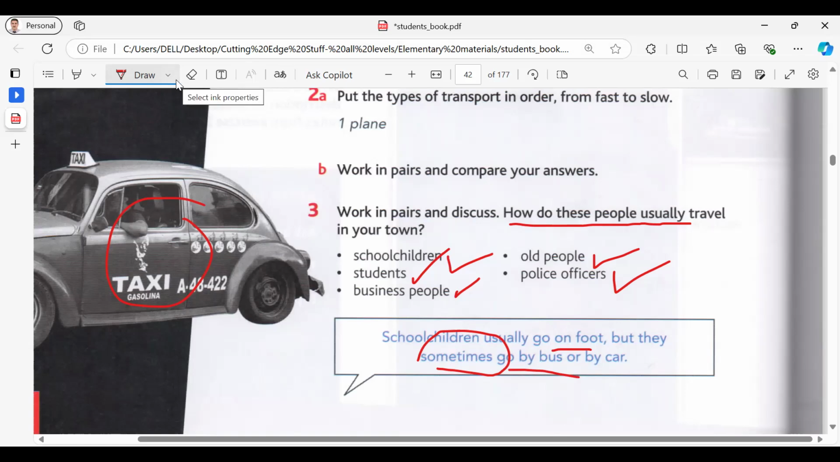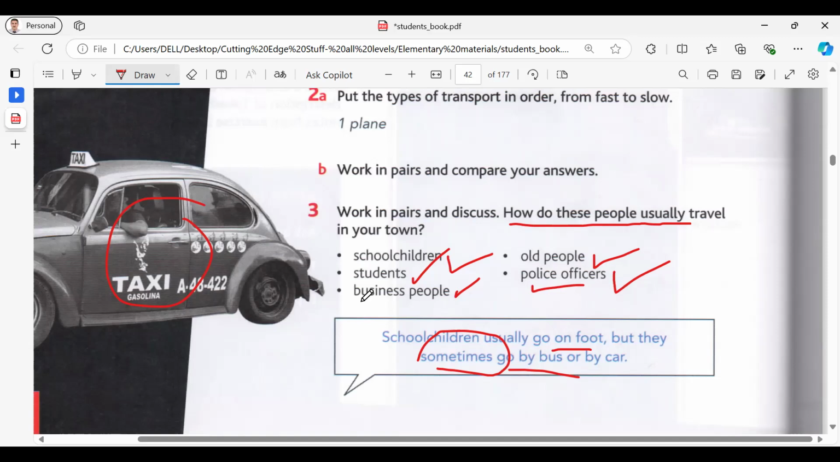Old people, I'm not sure, but I think they go by car. Yes, of course. They prefer their cars. To feel free, to feel comfortable. Right. What about police officers? Police officers, they go by motorbike and car. Sometimes they use motorbikes. They use police cars.